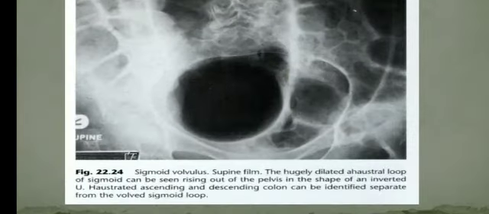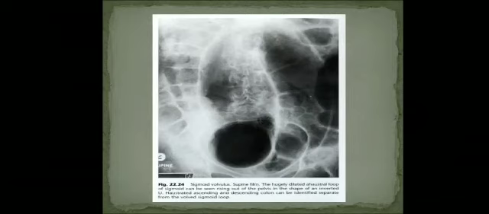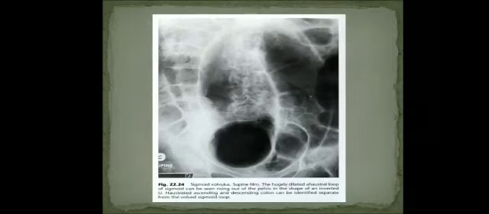So this is called a sigmoid volvulus. So you can see haustrated ascending and descending colon can be identified separate from the involved sigmoid loop. So the region of the volvulus will not have haustra. It's grossly dilated. Its inverted U shape helps us to differentiate this from the surrounding normal large bowel.